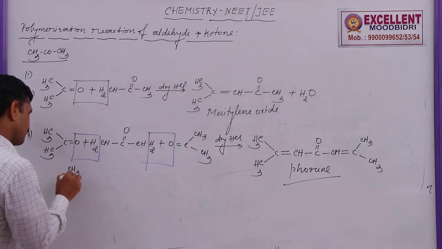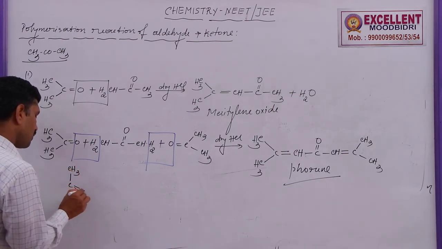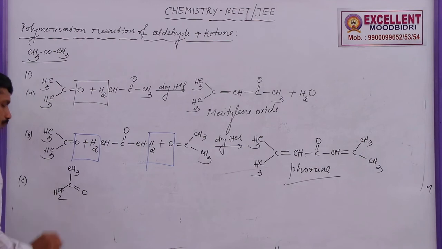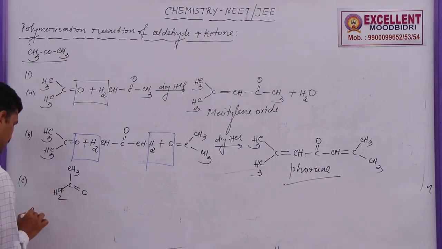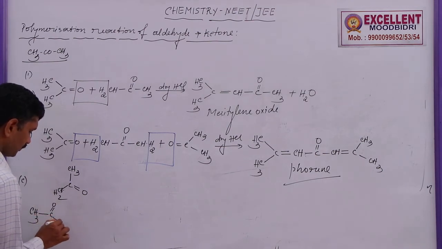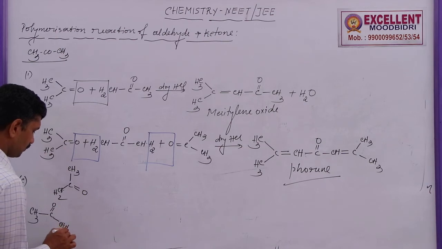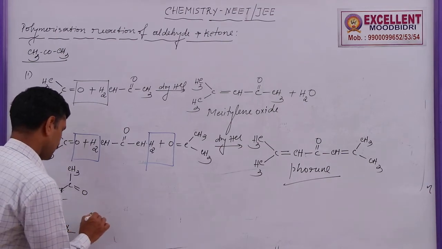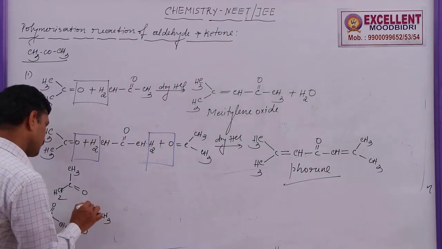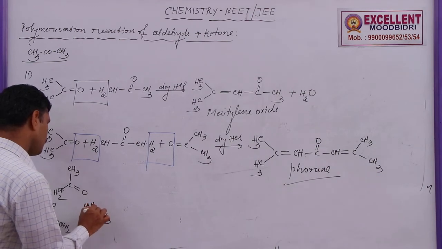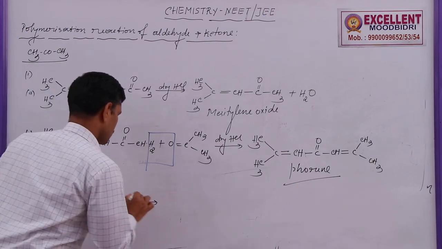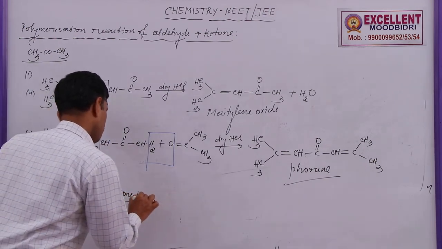Three molecules of acetone, CH3 C double bond O CH3, in the presence of concentrated H2SO4.